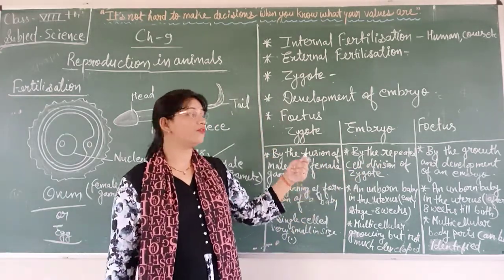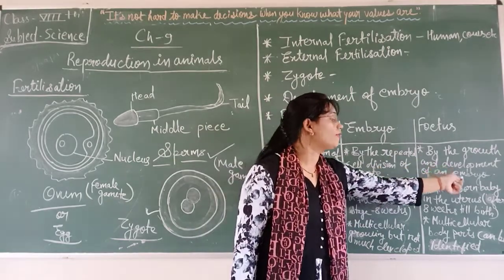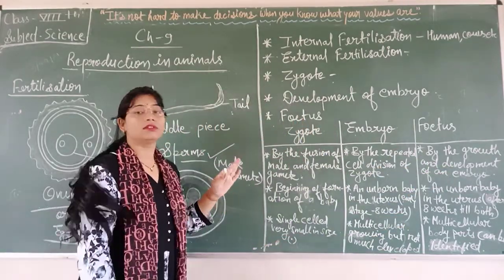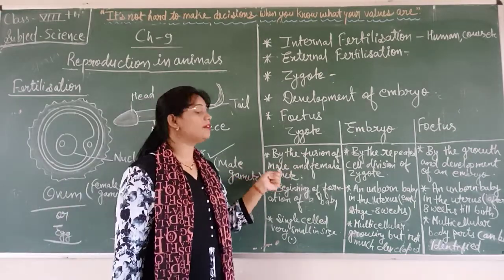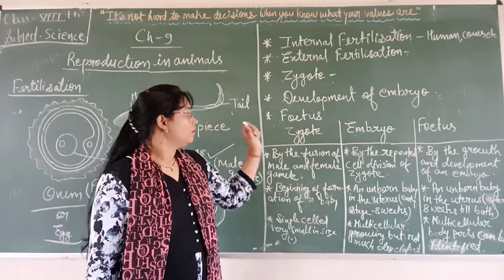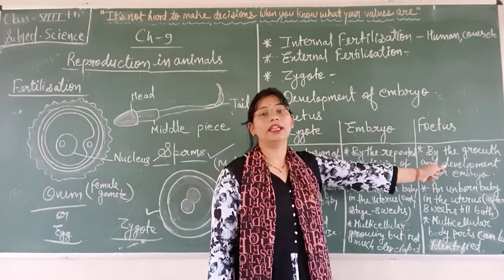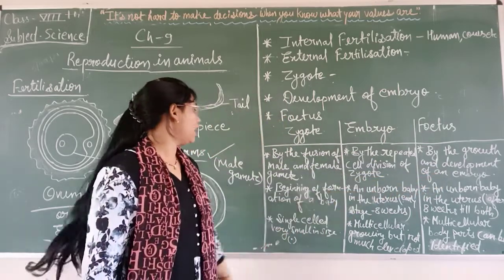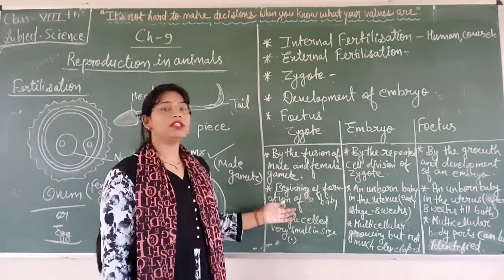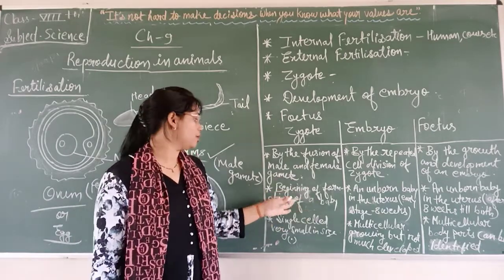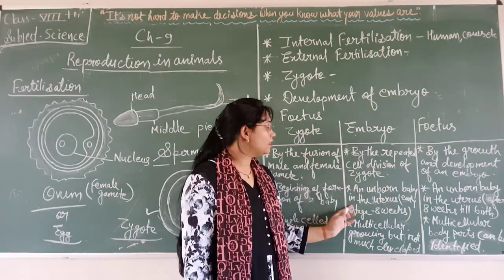Now we are talking about fetus. How does the fetus form? By the growth and development of an embryo. So what we can say is, by the fusion of male and female gametes we get a zygote. From the zygote we get an embryo, and from the embryo we get a fetus. Okay. Now second point, beginning of formation of a baby. What is zygote? It is the beginning of the formation of a baby. And what is embryo? An unborn baby in the uterus.